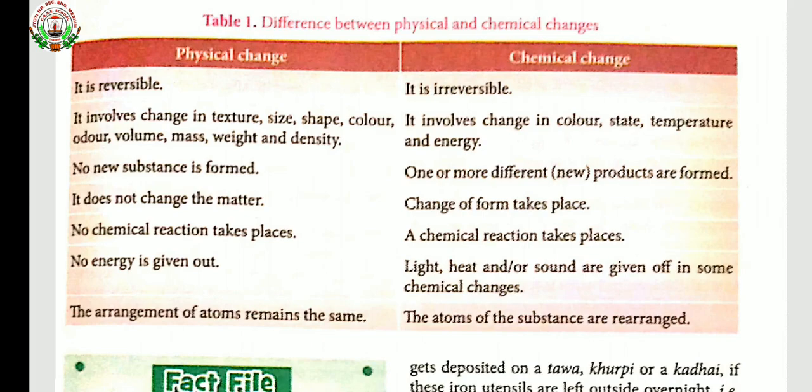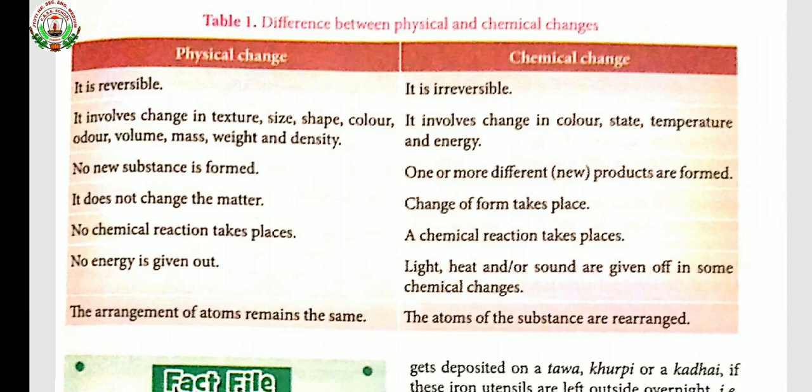In physical change, no new substance is formed. In chemical change, one or more different products are formed. In physical change, it does not change the matter. In chemical change, a change of form takes place. In physical change, no chemical reaction takes place, and neither a compound nor a new substance can form. But under chemical change, a chemical reaction takes place and new substances or products can be obtained.